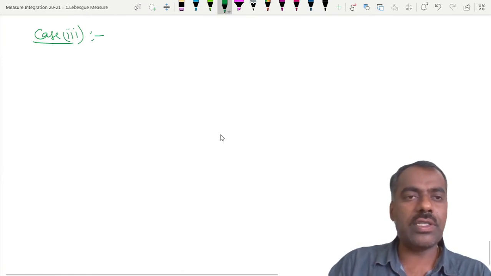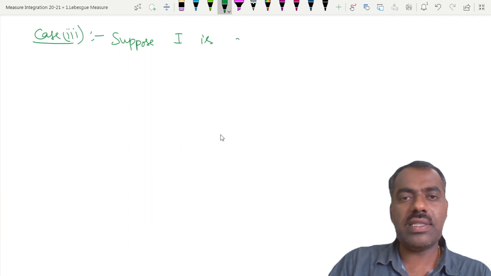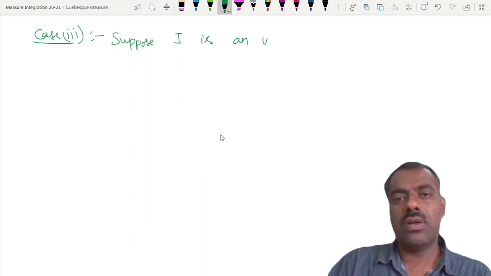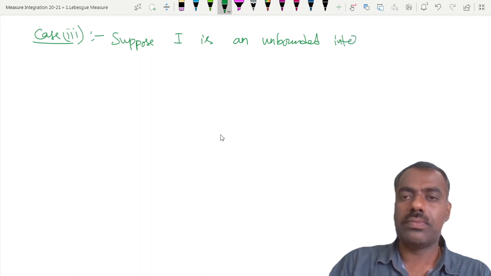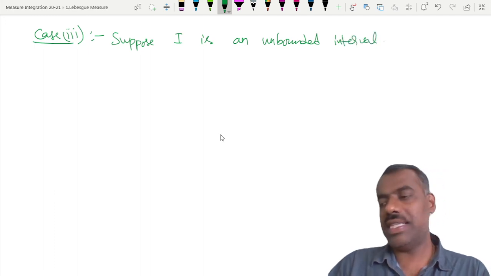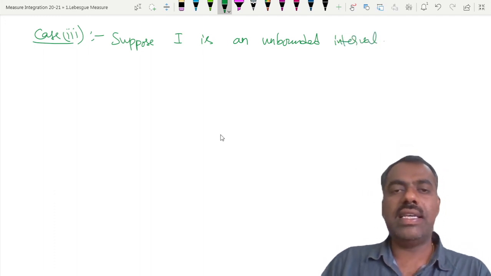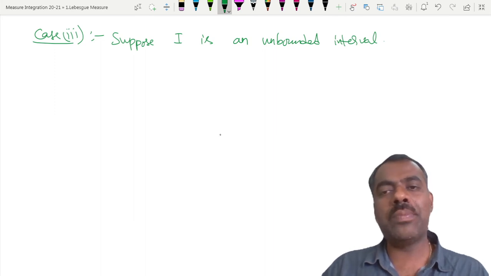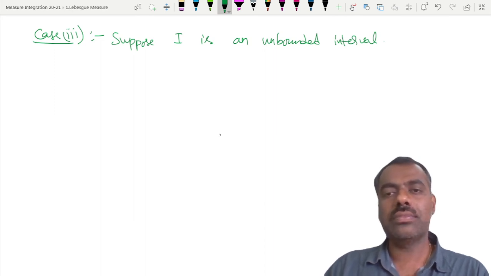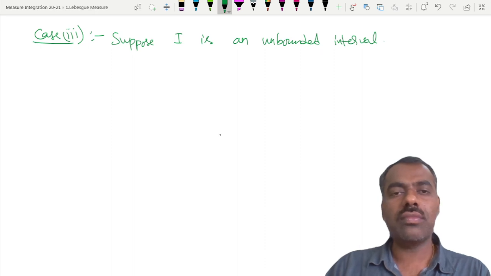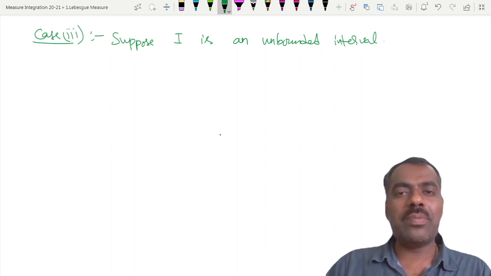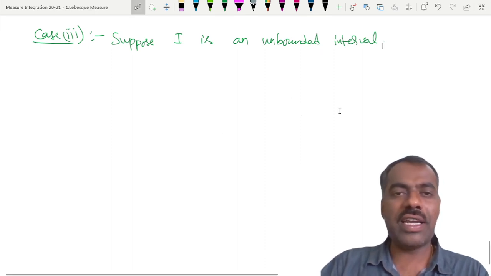Suppose I is an unbounded interval. In this case also we want to show that m star of I is infinite. What is the length of an unbounded interval? Infinity, or not?